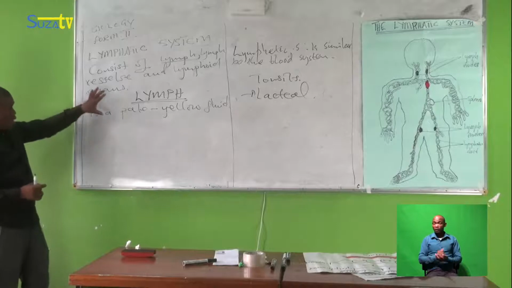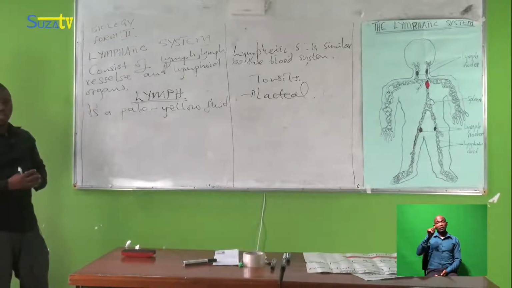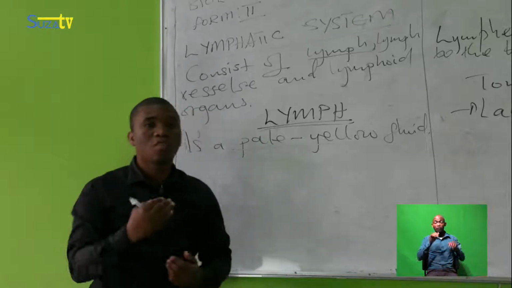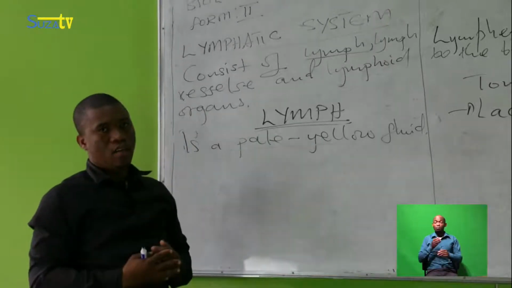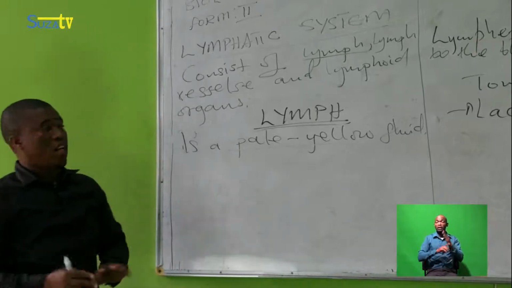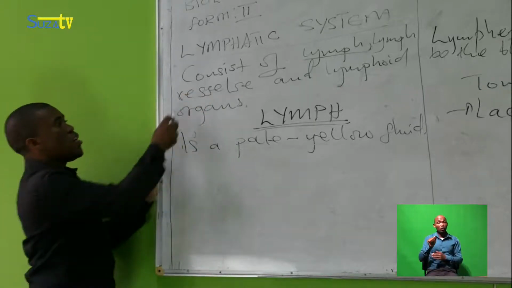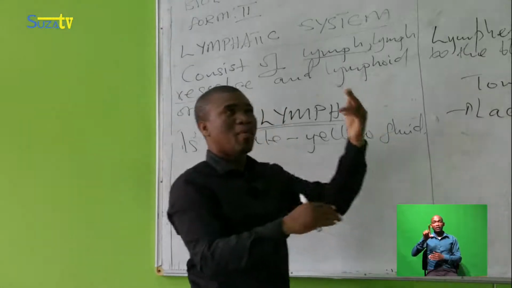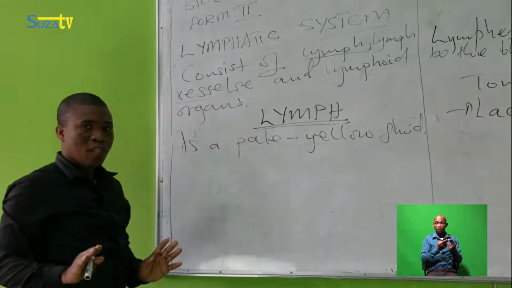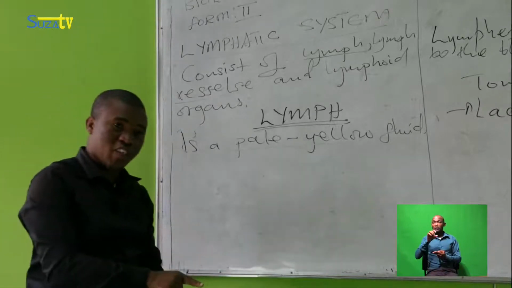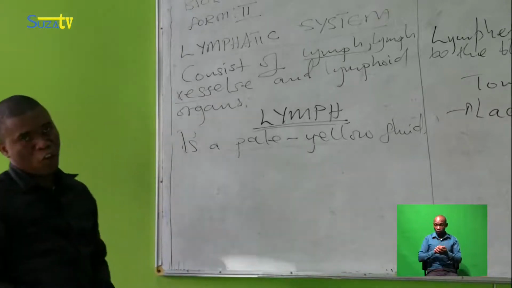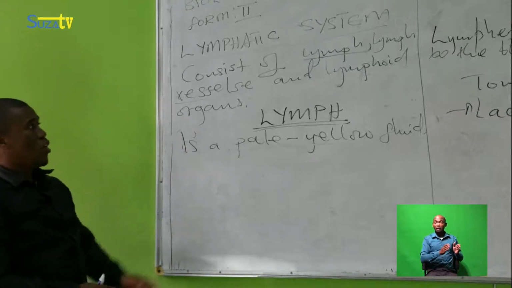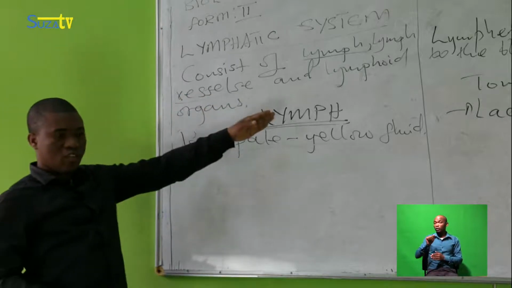So this lymph is a fluid. It should be moved through a specific channel, and that channel is what we call lymph vessels. As we say, it is similar to the blood circulatory system. The blood flows through specific vessels, and lymph also travels through specific channels that we call lymph vessels.